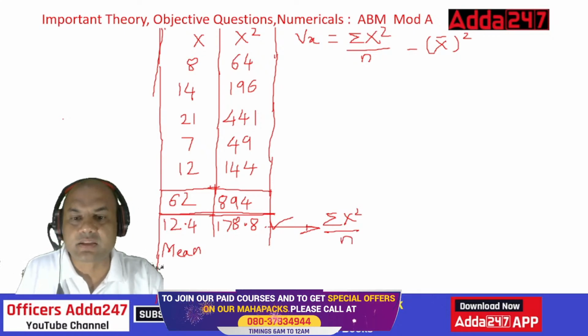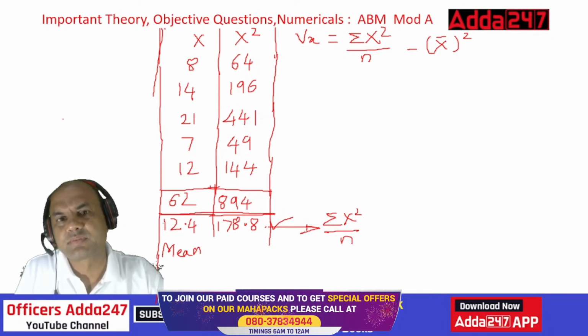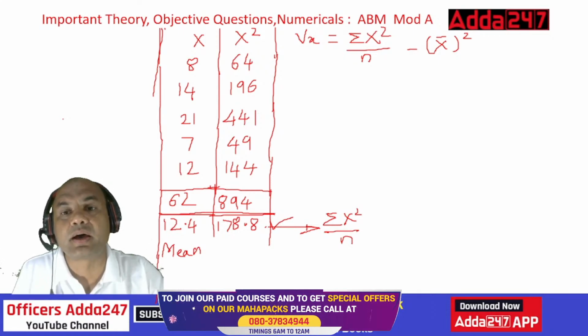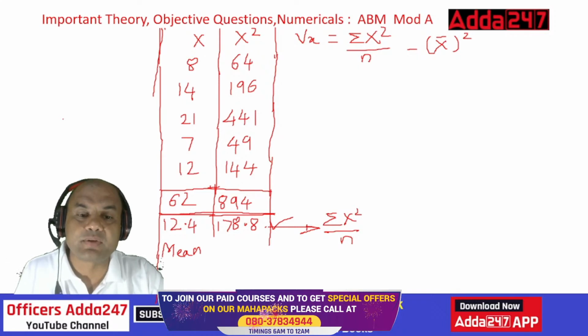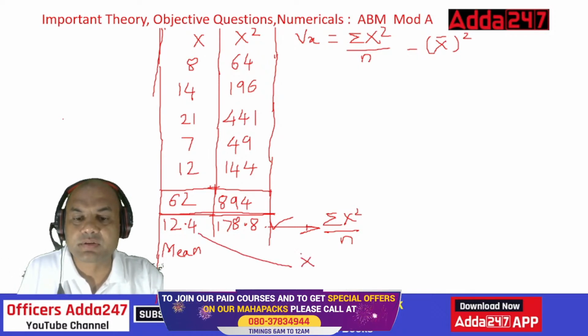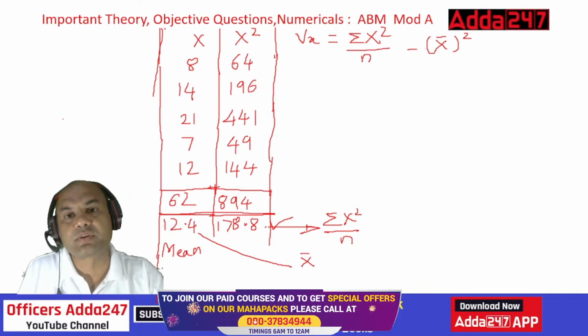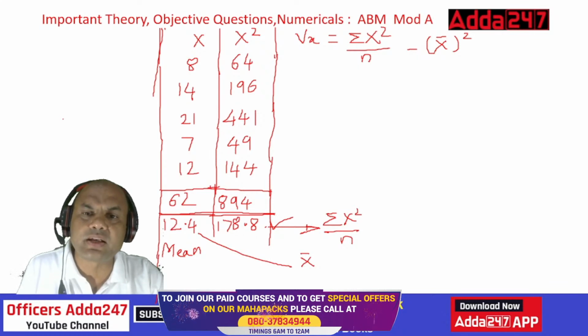Okay, so you'll say, sir, now this is got. What about this x bar square? What is x bar? What do we write as bar? Bar is always the average. So here also, this is x bar. So now you have got x bar also. Now we have got summation x square upon n also. So now write the answer.